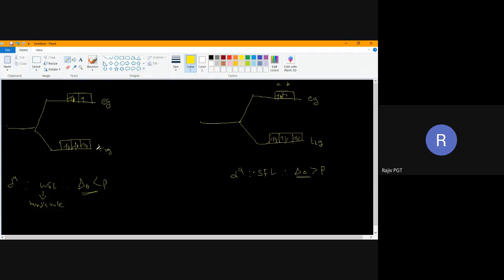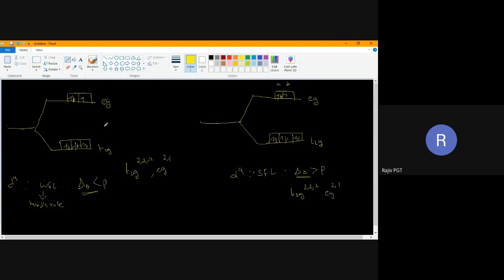Now look here. If I represent this, can you say its representation? T2G 2, 2, 2. Then EG 2, 1, sir. If I write the other also, this will be the same: T2G 2, 2, 2, EG 2, 1. Both are the same.